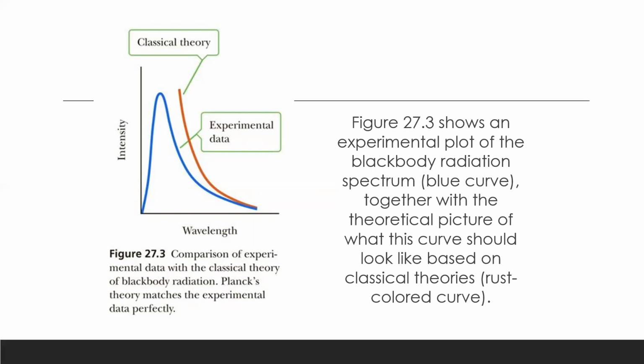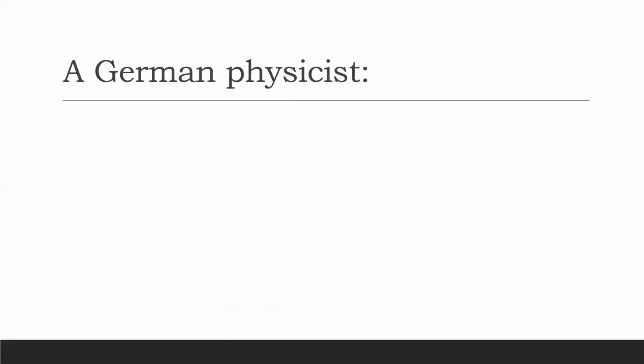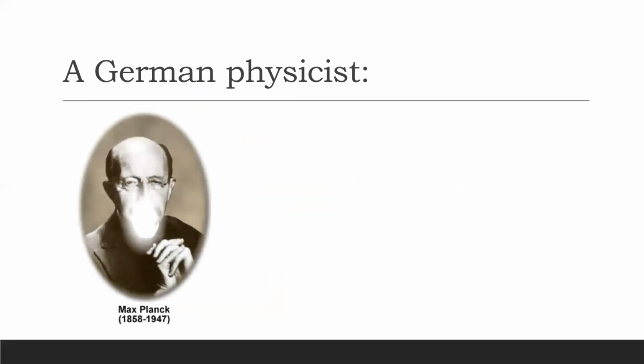In the science area, this is known as the ultraviolet catastrophe. So, who was able to solve this matter? The one that was able to solve this matter is the German physicist named Max Planck.